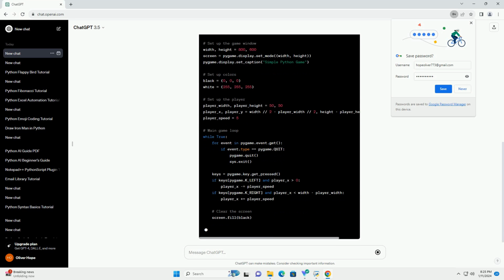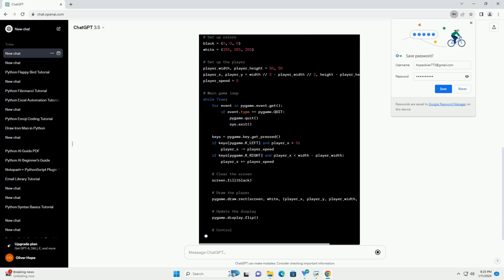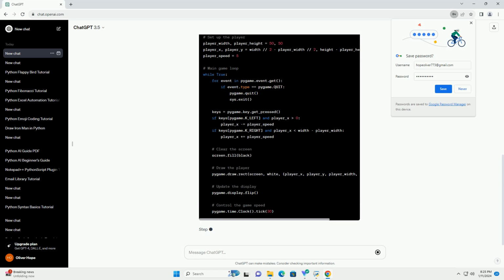Step 3, Copy and paste example. Copy the following code and paste it into your game.py file. Step 4, Run your game. Save the game.py file and run it using the following command in the terminal or command prompt.